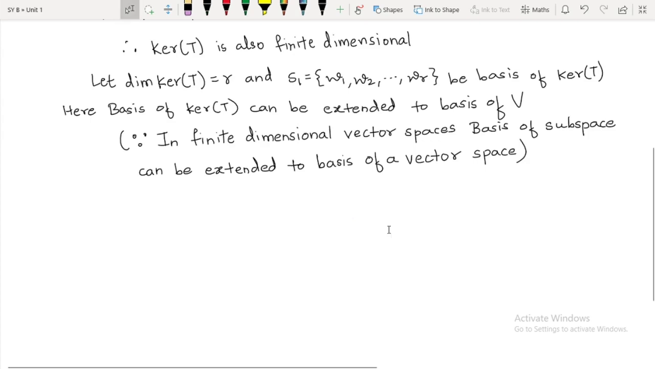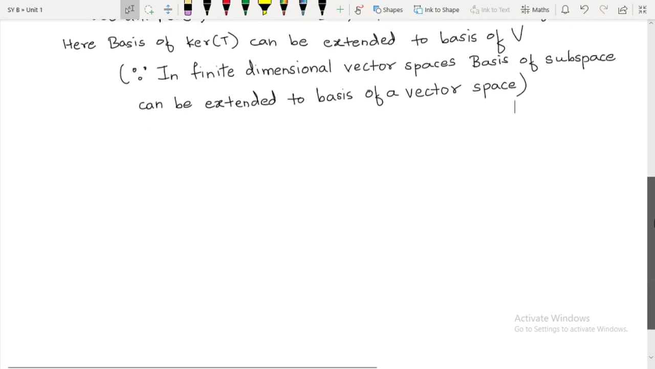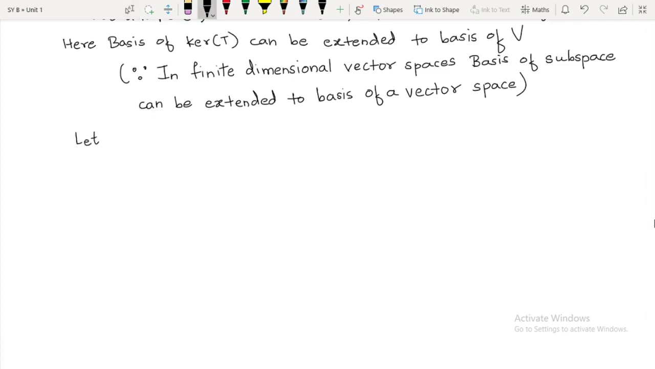Whatever basis of V we get, I will call it S2. So I will say let S2 be equal to W1, W2 up to WR, which will be as they are, and in this set I am going to add a few elements such that we will get a basis of V. I will call them V1, V2 and so on up to Vn. These are all small v's, I hope you are getting. Let S2 be a basis of V.